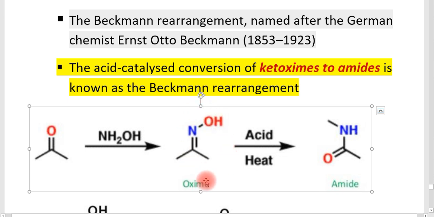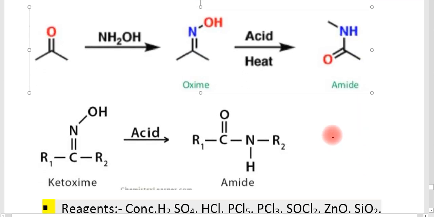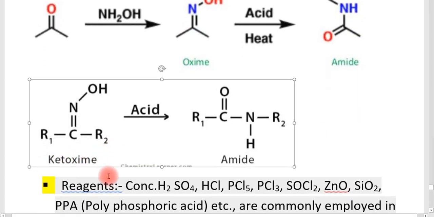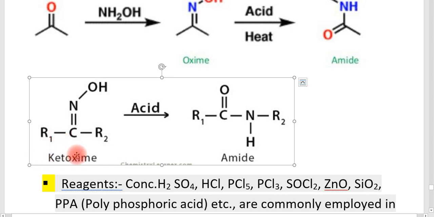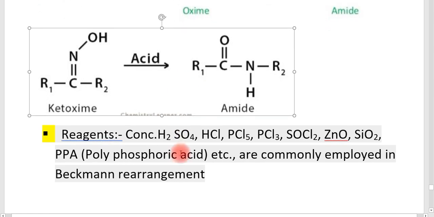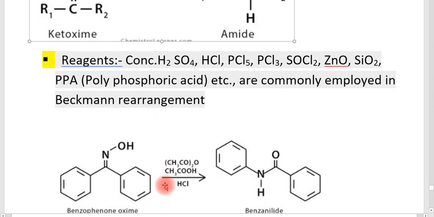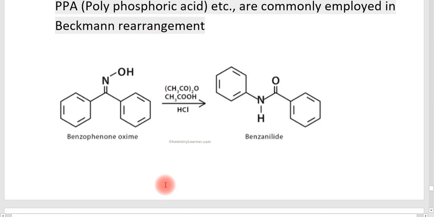Here the rearrangement is taking place to this reactant and converted into an amide form. That is called the Beckmann rearrangement. Here the ketoxime, in another format you can show like this, is converted into an amide in the presence of an acid. The normally used reagents are concentrated sulfuric acid, HCl, PCl5, PCl3, SOCl2, ZnO/SiO2, and polyphosphoric acid, that is PPA, are the commonly used reagents in the Beckmann rearrangement.